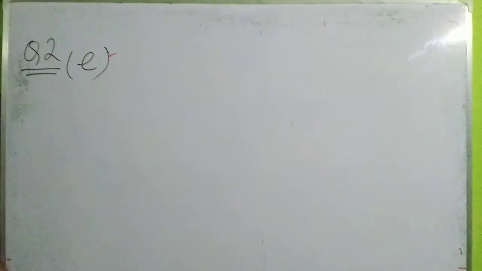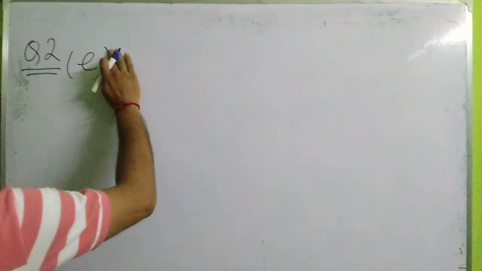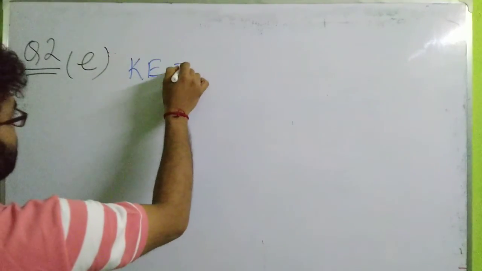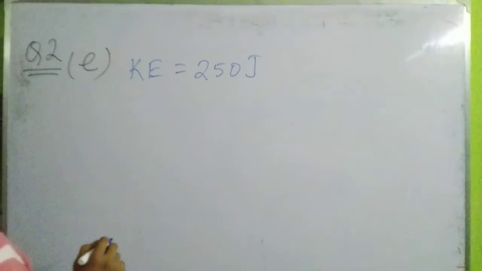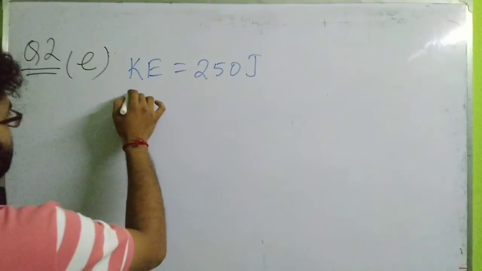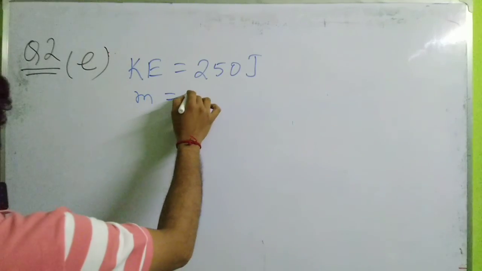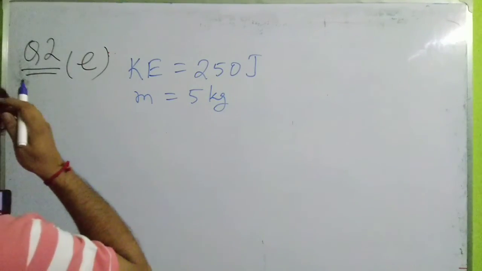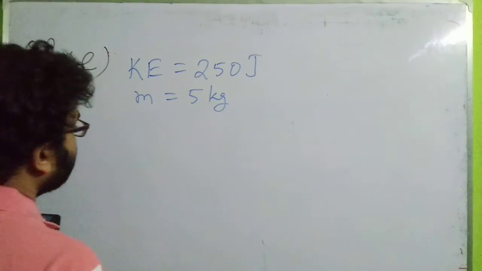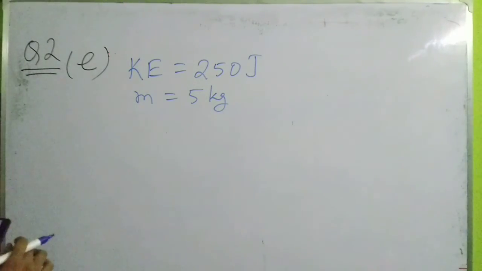Okay, so question number 2E. What does it say? A body has a kinetic energy of 250 joule. Let us write down what is given here. Kinetic energy is 250 joule. Then mass of the body is given as 5 kg. It is asked, choose its velocity and momentum from the following options. There are 6 options, so you have to figure out which will be the correct answers.